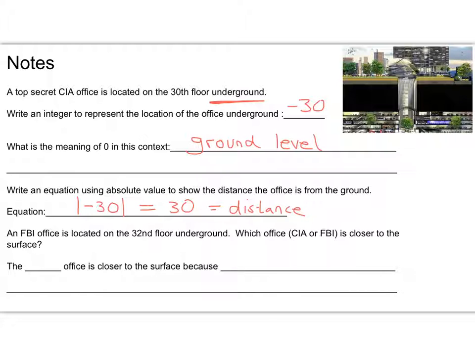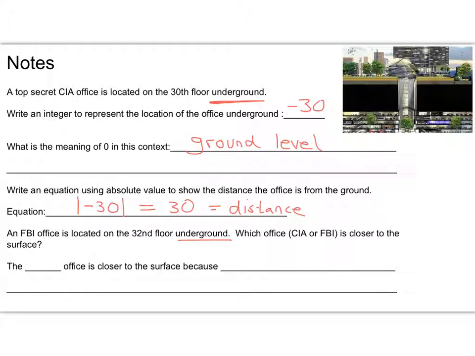All right, now we're going to look at a different office. An FBI office is located on the 32nd floor underground. Again, we're underground. Which office is closer to the surface? So we're comparing basically negative 30 to negative 32. And again, we want to look at the absolute value.